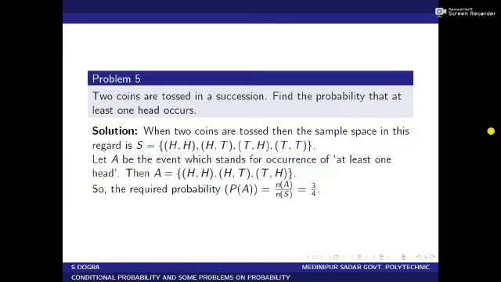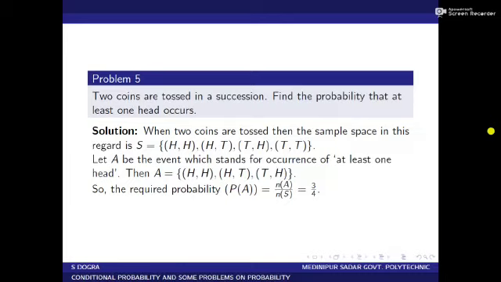Let A be an event which stands for the occurrence of at least one head. Therefore, A can be defined as A equal to head head, head tail, tail head, which stands for occurrence of at least one head. Since at least one head can occur, two heads can be allowed.